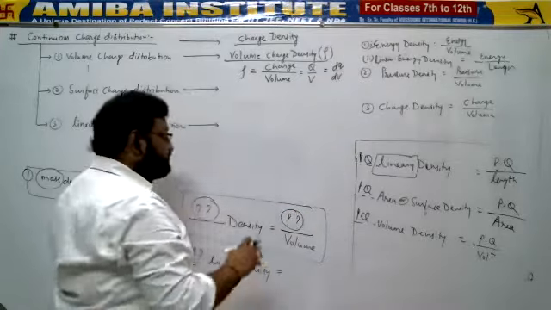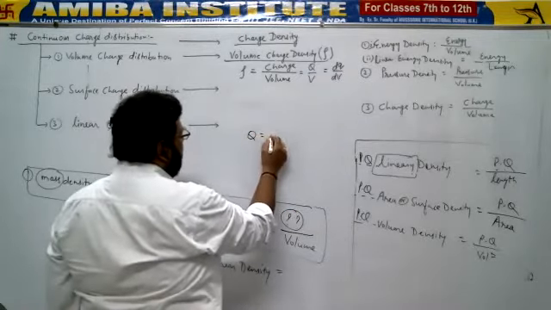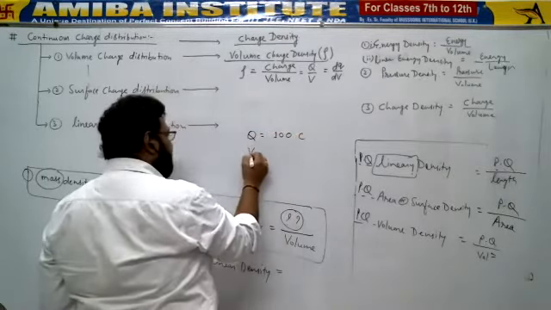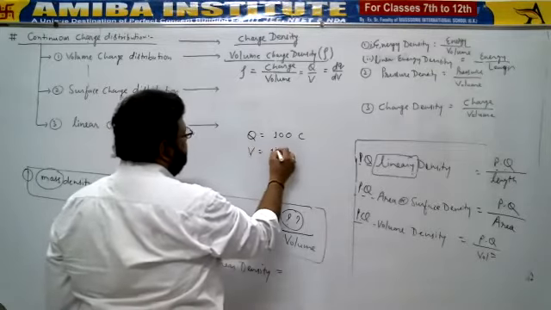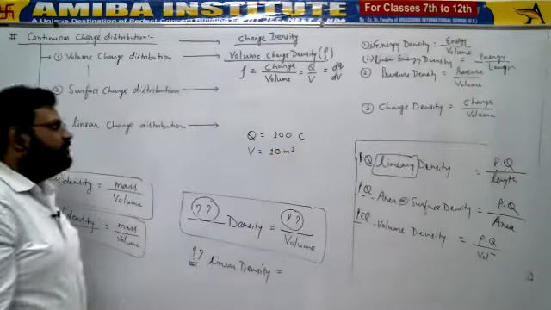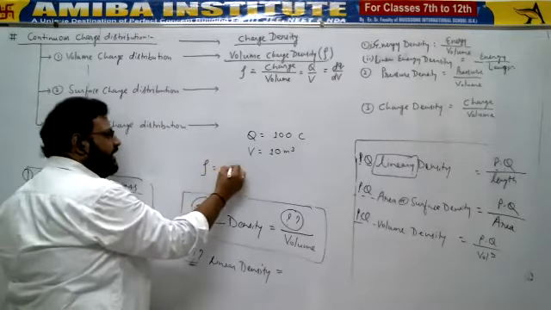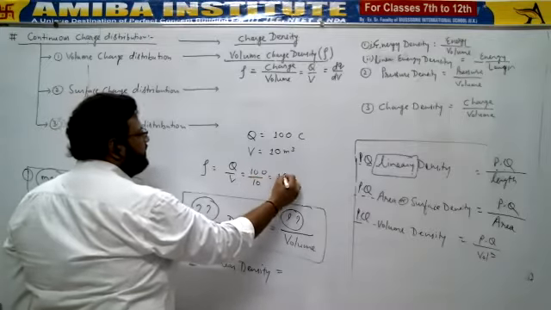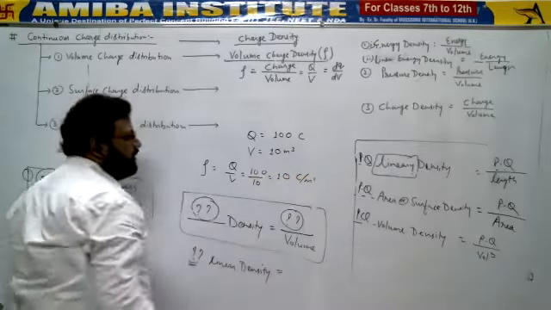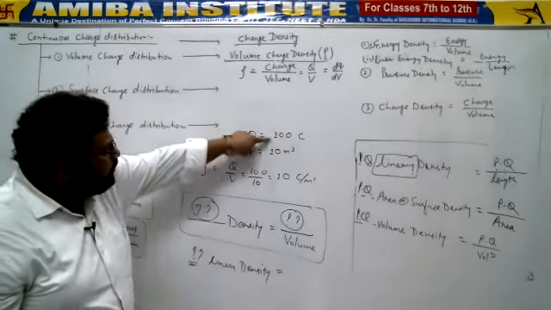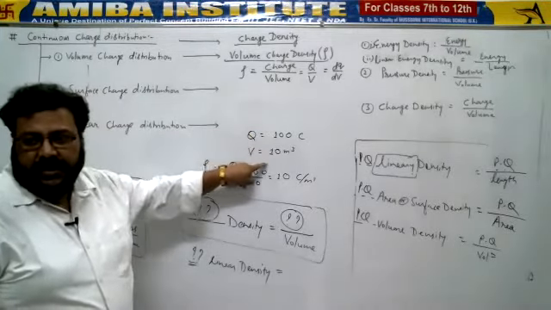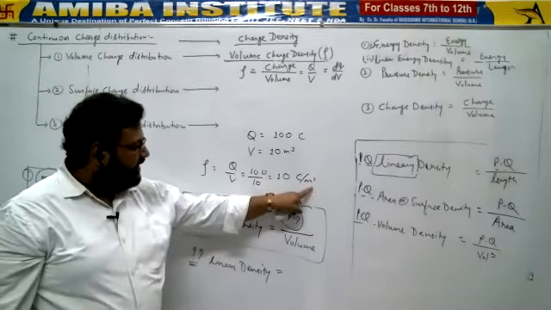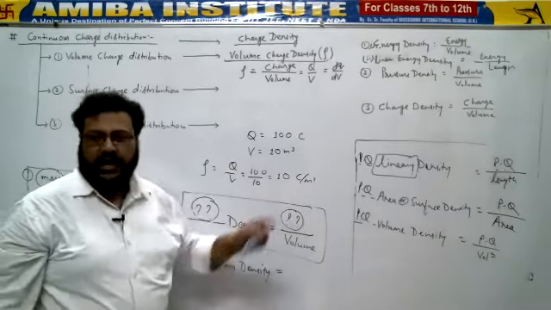For example, let's suppose the total charge was 100 coulomb, and it was being distributed in 10 meter cube. Can you tell me what the volume charge density should be? It should be Q by V, 100 upon 10, which is 10, and the unit should be coulomb per meter cube. It means 100 coulomb charge has been distributed in 10 meter cube, so each 1 meter cube contains 10 coulomb.